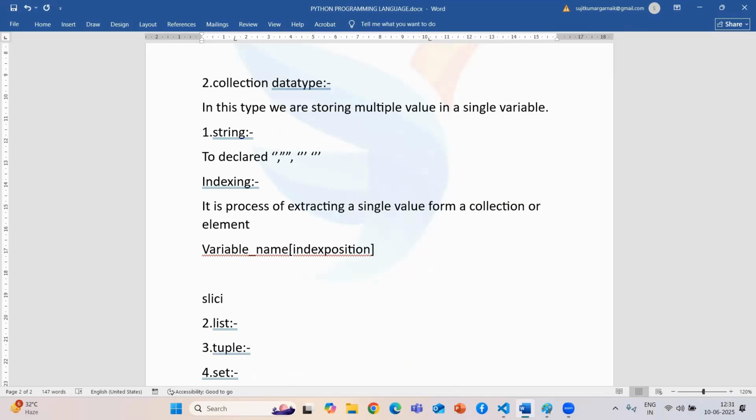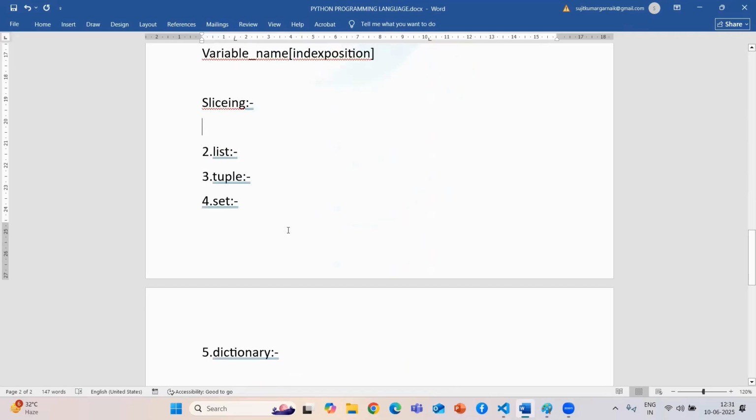So slicing. What is slicing, guys? Slicing is nothing but the process of extracting multiple elements at a time.